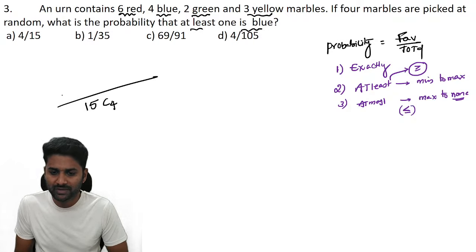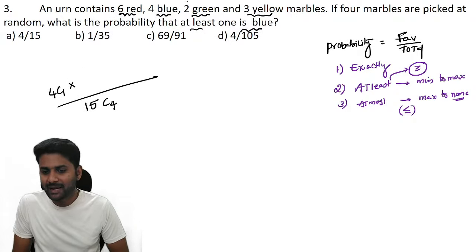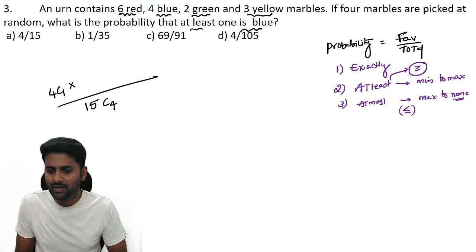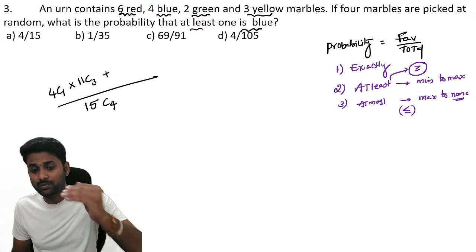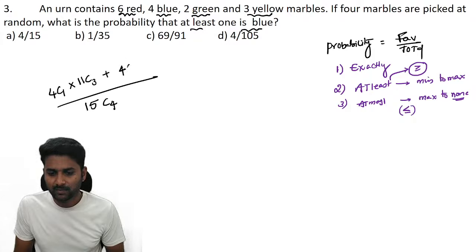At least one blue means selecting one blue and the remaining 3 can be any color. It can be red, it can be green, it can be yellow. So 6 plus 2 plus 3 is 11. Out of 11, select the remaining 3. They clearly mention that at least means you consider from the minimum up to the maximum. Either 2 are blue and the remaining 2 can be any other color.